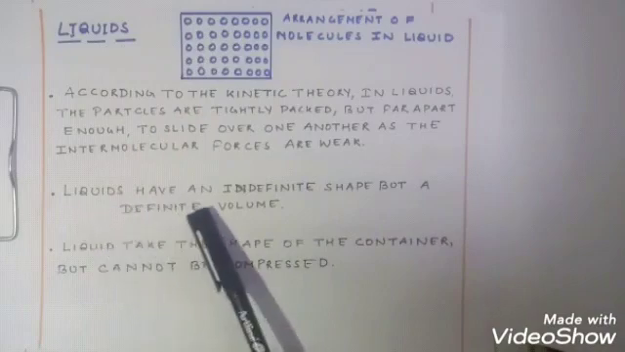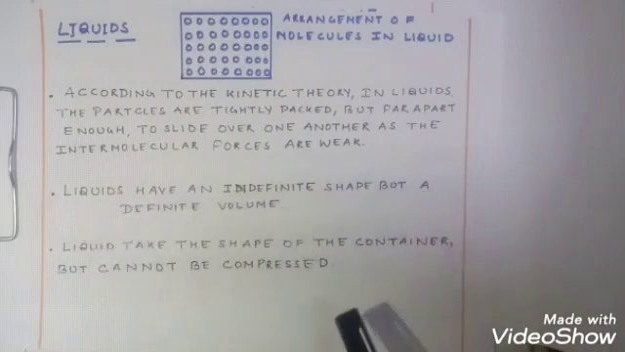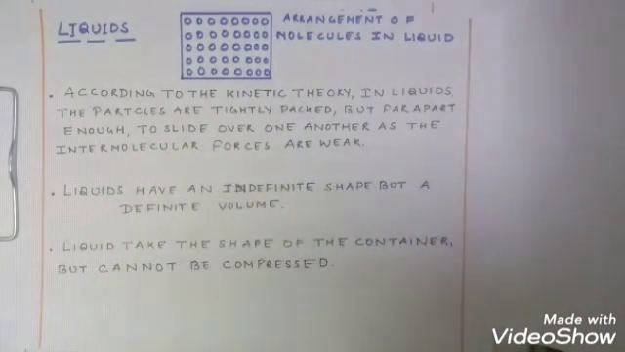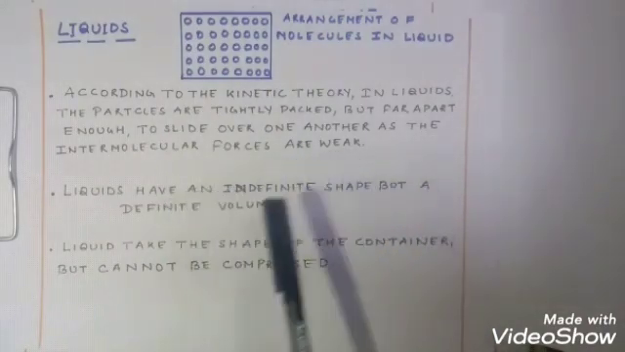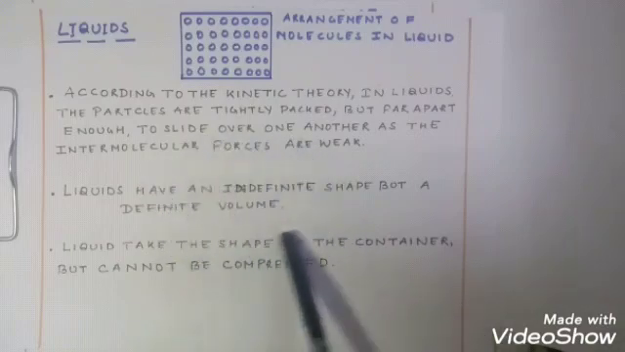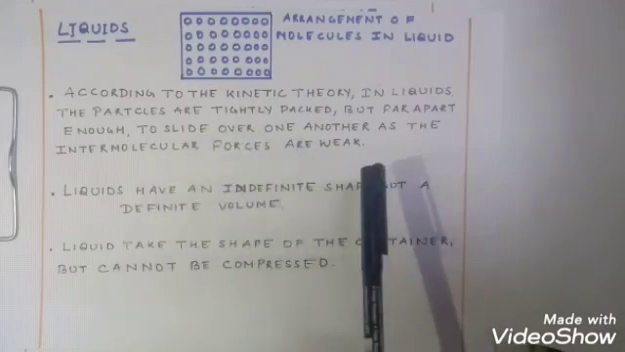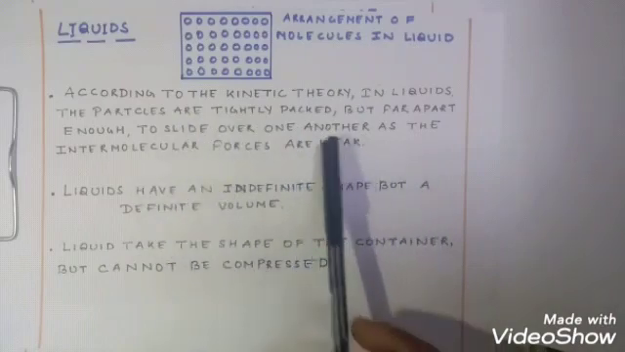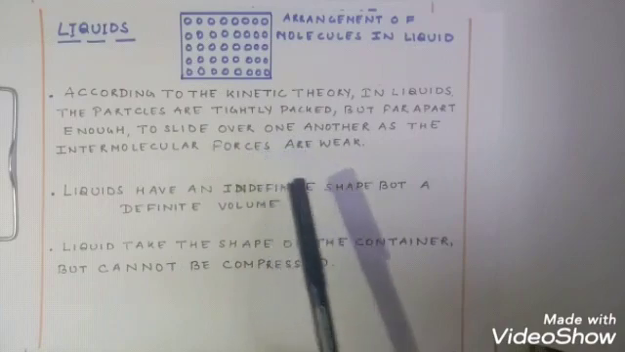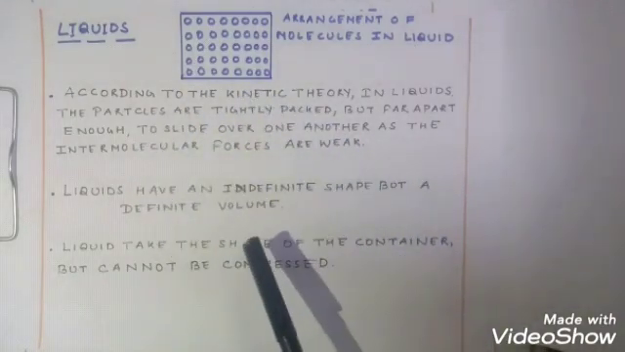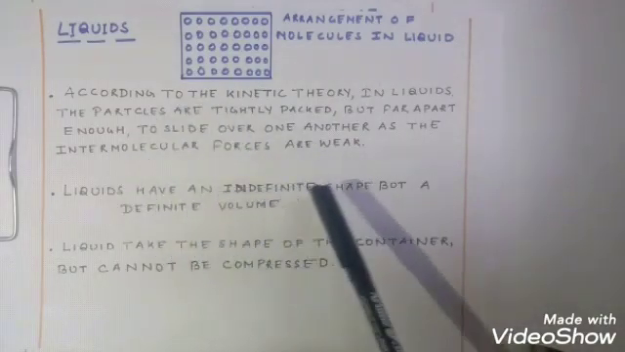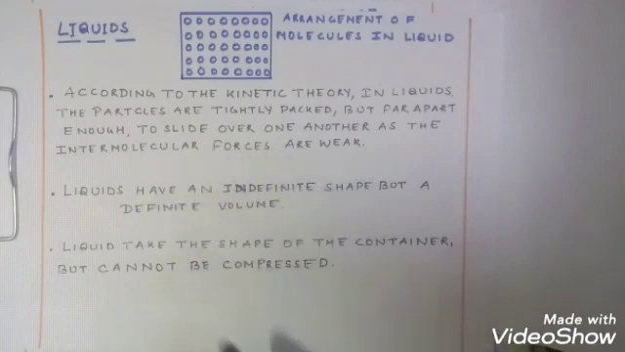Third point, liquids have indefinite shape but a definite volume. What does indefinite shape mean? It can occupy the shape of a container. It can flow on a floor. It can occupy any space. It can occupy the shape of a bottle. It can occupy the shape of a plate. So liquid has indefinite shape but it has definite volume.